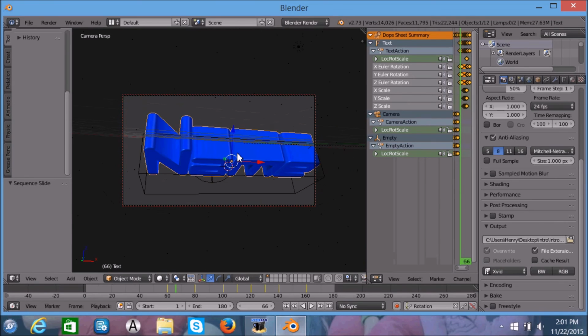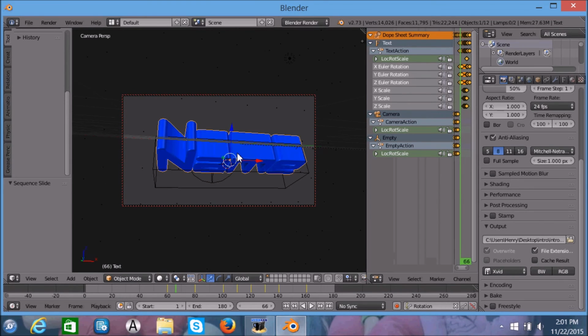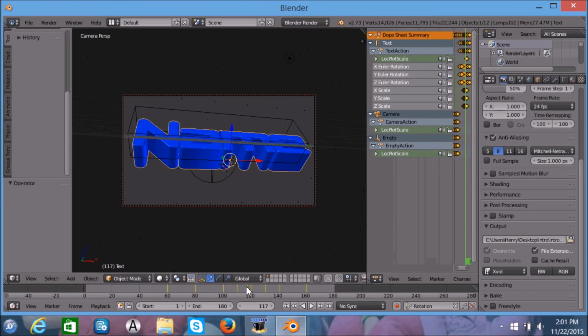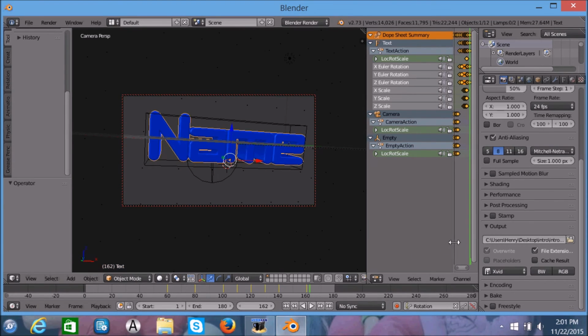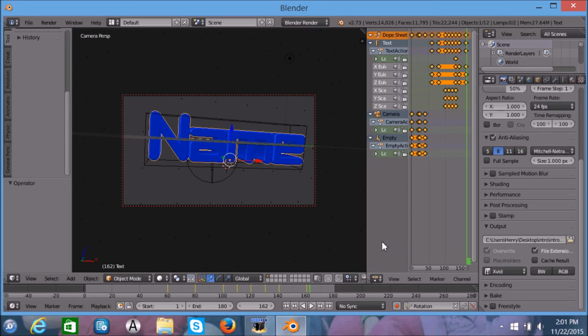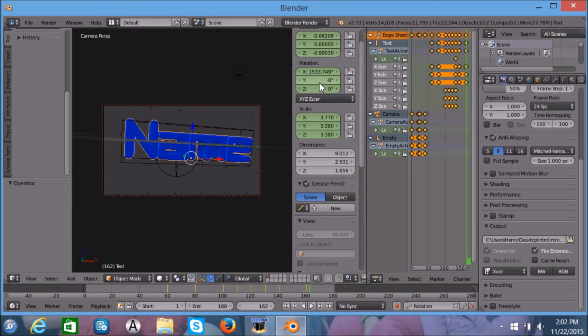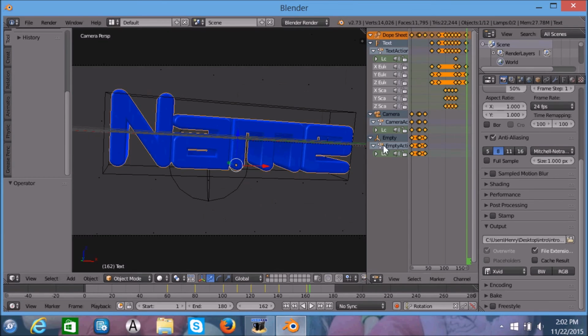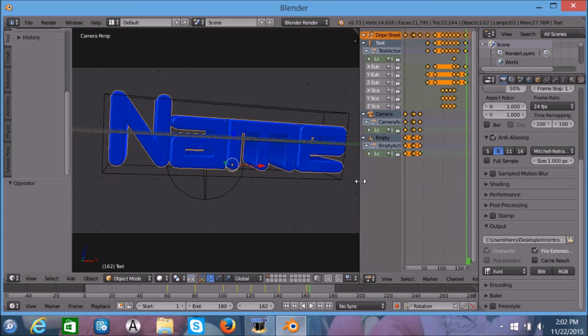Let's zoom in. Oh crud. We're gonna unlock this from camera view real quick. And then we're gonna zoom into this so that we can stretch this out longer.